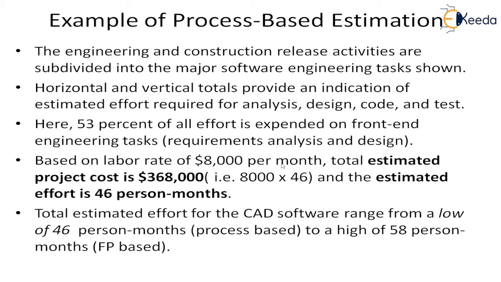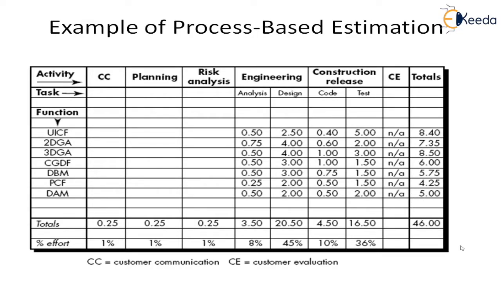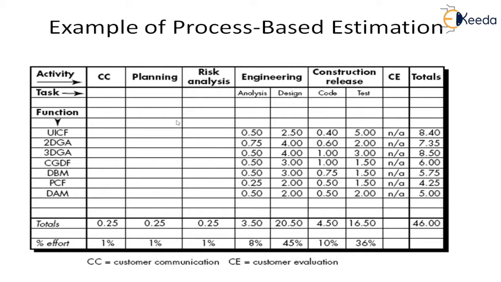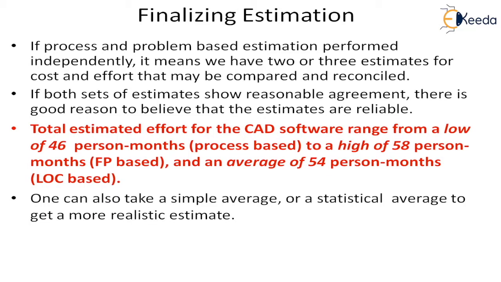And then you apply the labor rate. The total estimated project cost will be this much, because you take this one, 46 person months, as the size. So that 46 person months, convert it, apply the 8,000, and you get the cost. And the total estimated effort is 46 person months. So here you are getting the person months directly, or you can also do it with LOC, and if you cannot do FP, you can do LOC and then convert it into person months. So coming to this slide, finalizing the estimation, you can do it in different ways independently.